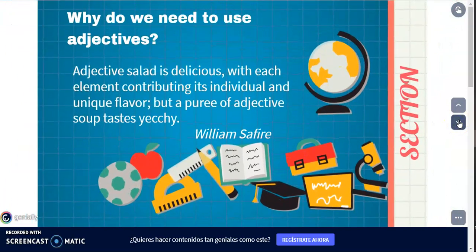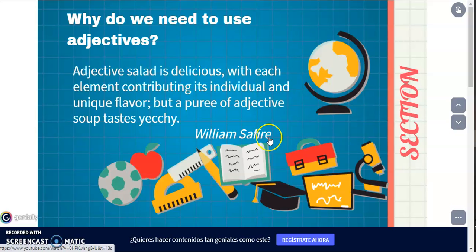But why are we talking about adjectives? Why do we need to use adjectives? Check this phrase from William Safire, who's an author that wrote a lot about grammar topics. Adjective salad, he compares an adjective to an ingredient of a salad, is delicious, with each element contributing its individual and unique flavor.